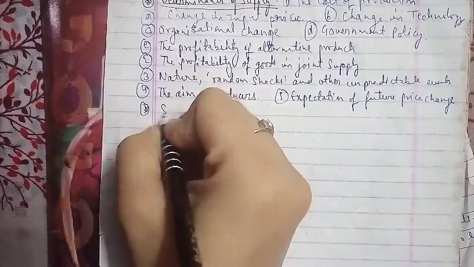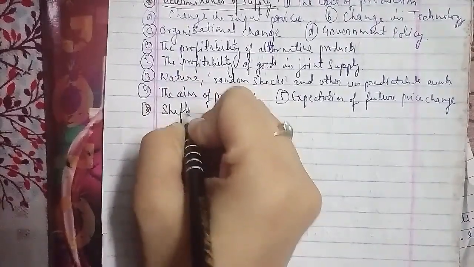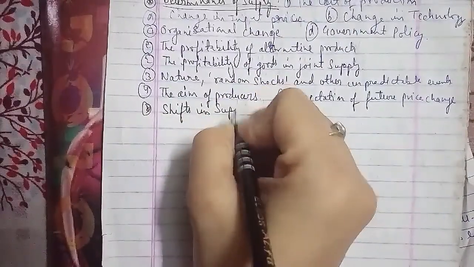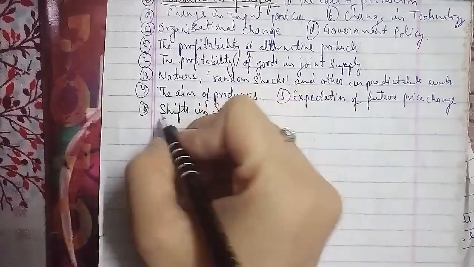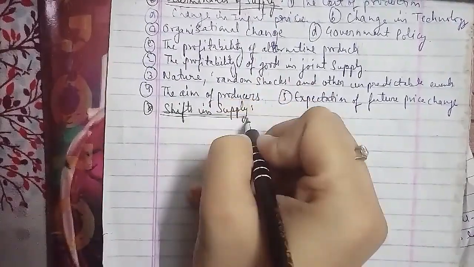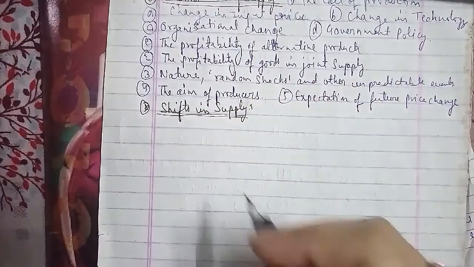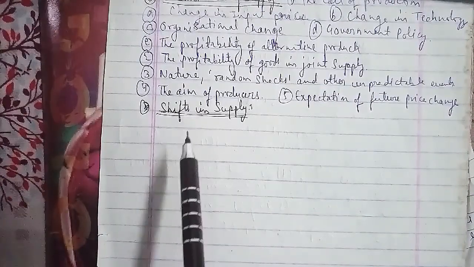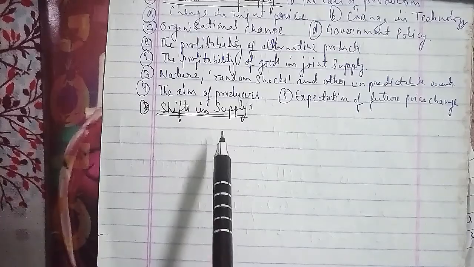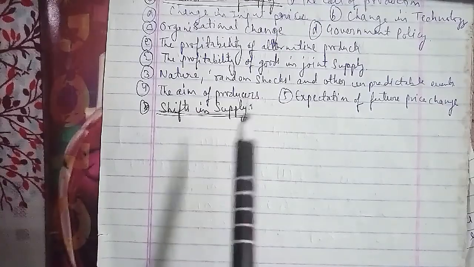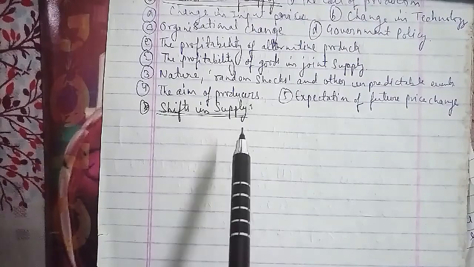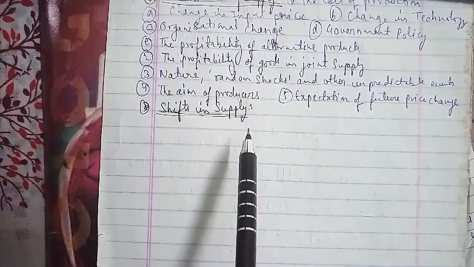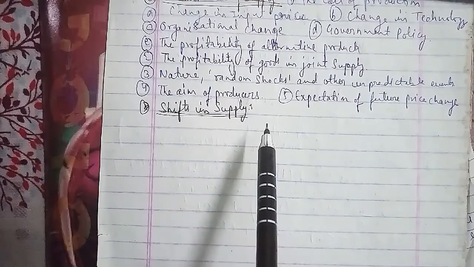Then the supply curve shifts to the right. At the price P with the original supply curve S, the quantity supplied is Q, and if the curve moves to S1, the quantity supplied at price P is Q1. If the curve moves to S2, the quantity supplied is Q2. That has been represented here by those lines, showing the shift of the supply curve if it moves to decrease or increase.